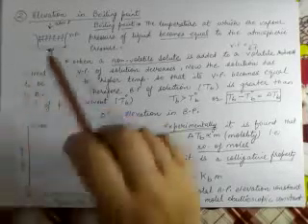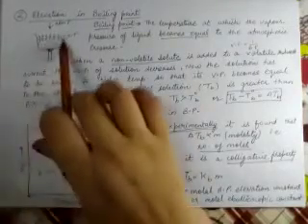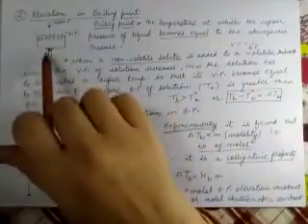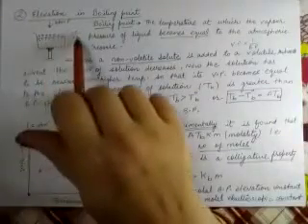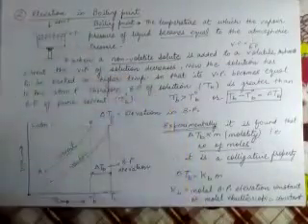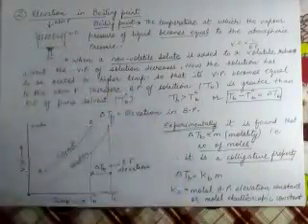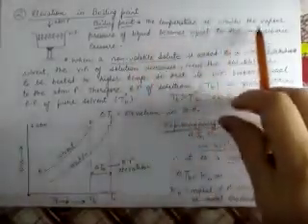Suppose this is a container which is containing some liquid and I am heating this liquid. Now the liquid molecules will change into vapors, and these vapors will exert some pressure here. As the heating is continued, the vapor pressure will increase, and when this vapor pressure is equal to the atmospheric pressure, at that temperature this liquid starts boiling. So this is the meaning of boiling point, that is the temperature at which the vapor pressure of liquid becomes equal to the atmospheric pressure.